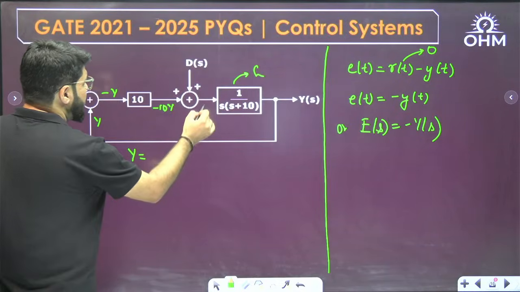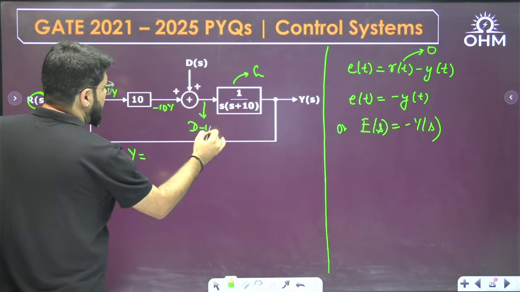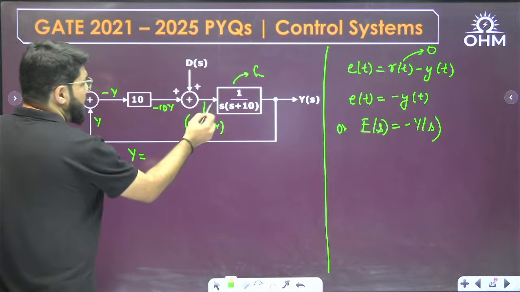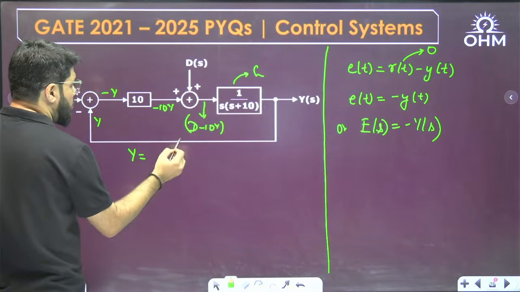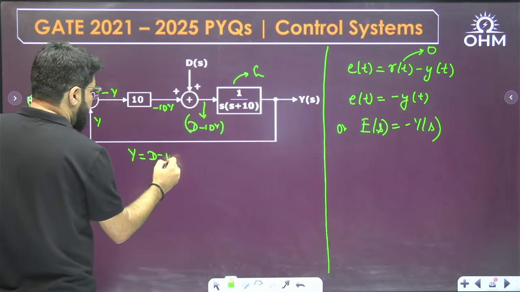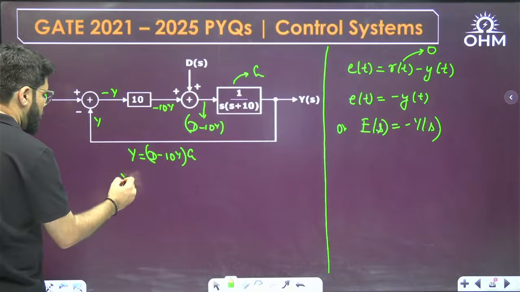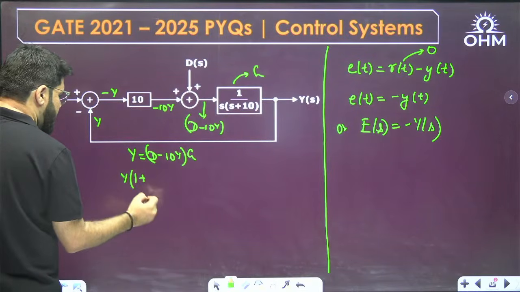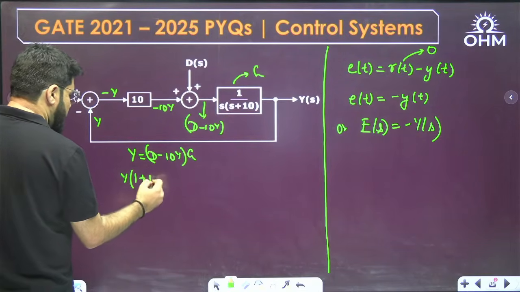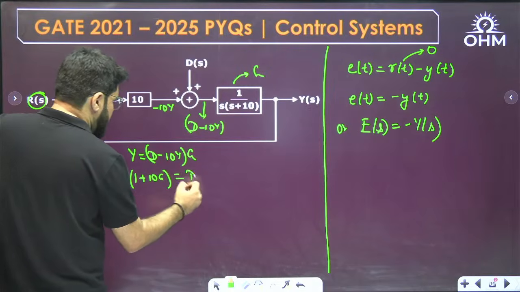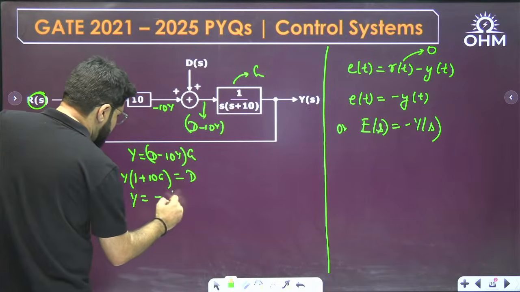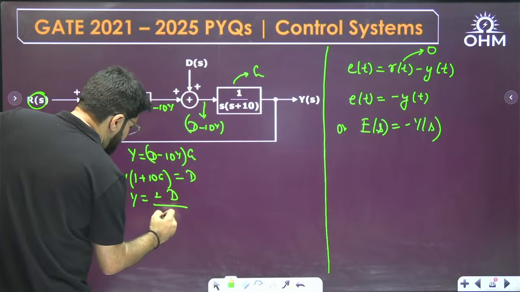What is the value here? D minus 10Y, correct? Input into gain is the output. So the input to this block is D minus 10Y, into G. If you want to combine Y terms on the left side, you can take Y common: 1 plus 10G will come, equal to D. So Y output is D upon 1 plus 10G.